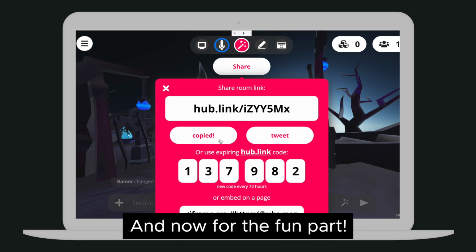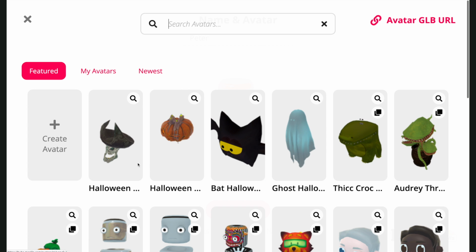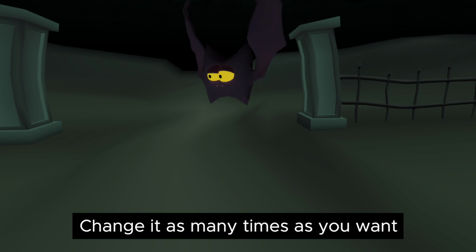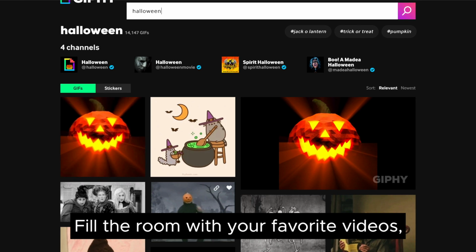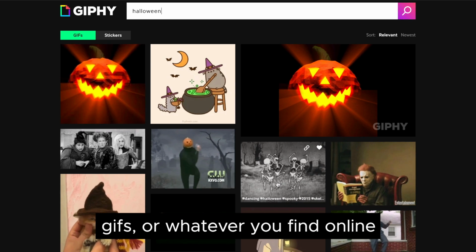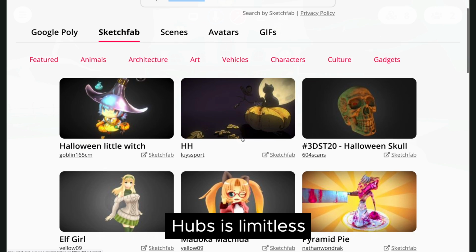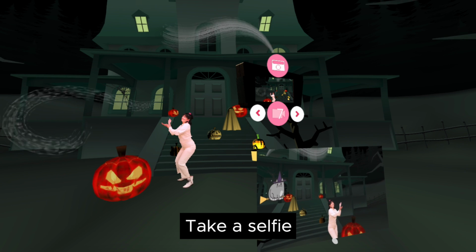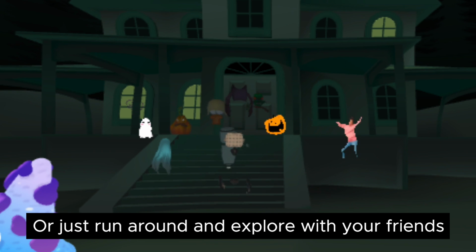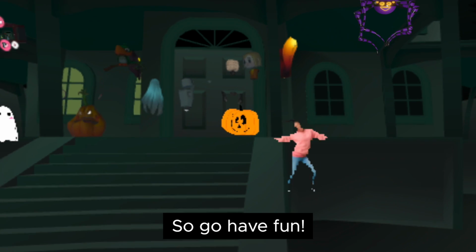And now for the fun part. Choose your avatar. You can change it as many times as you want. Decorate your space. Fill the room with your favorite videos, gifts, or whatever you find online. Hubs is limitless and completely customizable. Take a selfie, or just run around and explore with your friends. It's free, so go have fun.